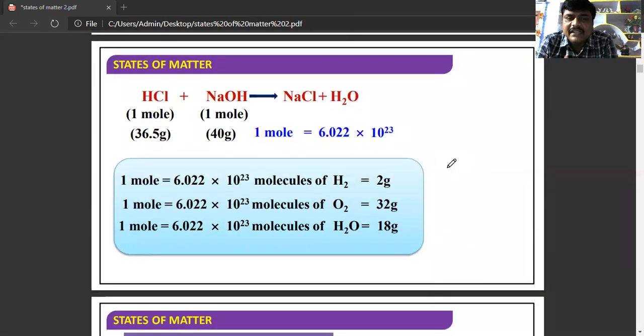When we consider an example, HCl plus NaOH, a simple reaction, that gives rise to NaCl plus H2O. Here, when we are using 1 mole of HCl and 1 mole of NaOH, 1 mole of HCl is equal to its molecular weight, that is 36.5 grams, and 1 mole of NaOH is equal to 40 grams, which is equal to its molecular weight. So 1 mole will be equal to its Avogadro number. 1 mole of H2 is equal to 2 grams, 1 mole of oxygen 32 grams, and 1 mole of H2O is equal to 18 grams, which is equal to its Avogadro number.